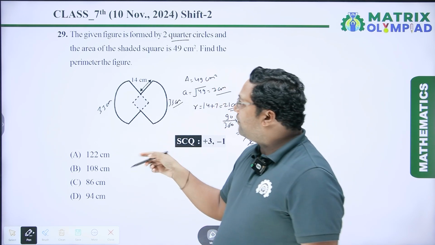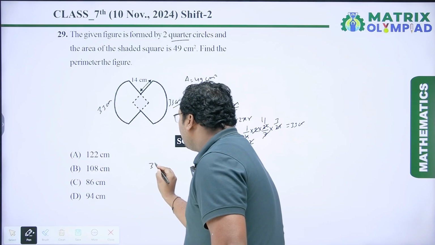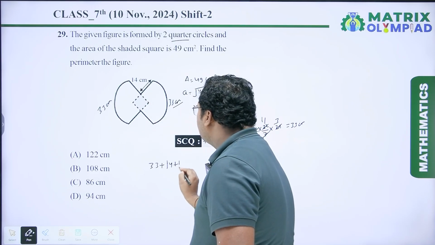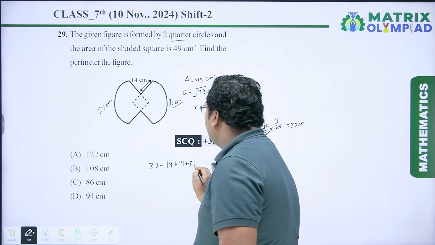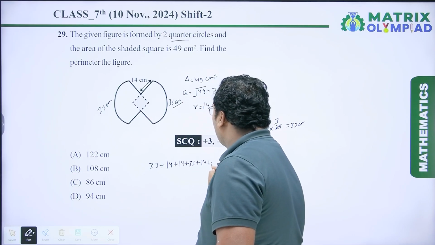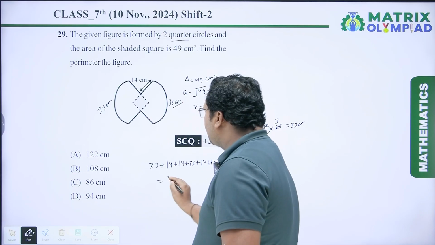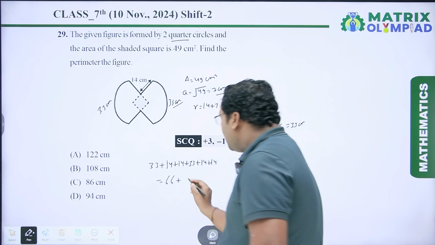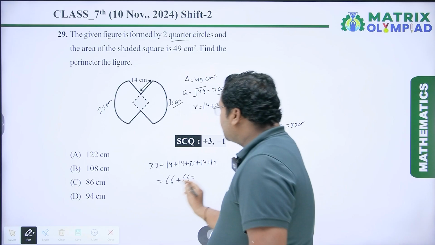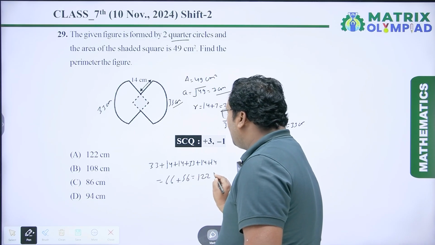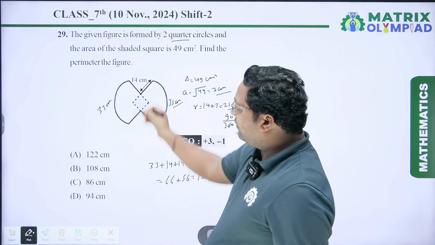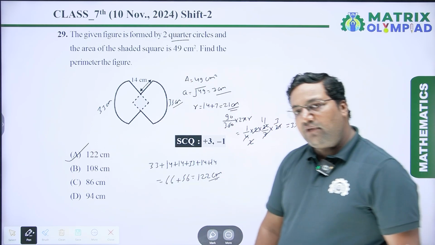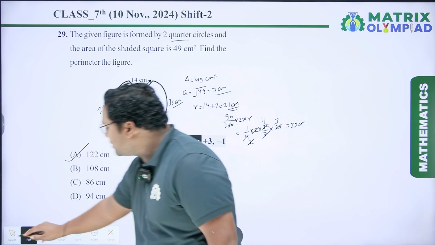So the perimeter of this figure is 33 plus, this is also 14 plus 14 plus 33 plus 14 plus 14. So it is 33 plus 33 is 66. 14 plus 14 plus 14 plus 14 is 56, and 66 plus 56 is 122 centimeter. So the perimeter of this figure is 122 centimeter, which is option A. So option A will be the right answer. Now coming to the next question.